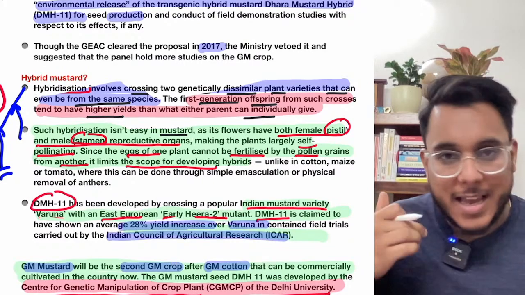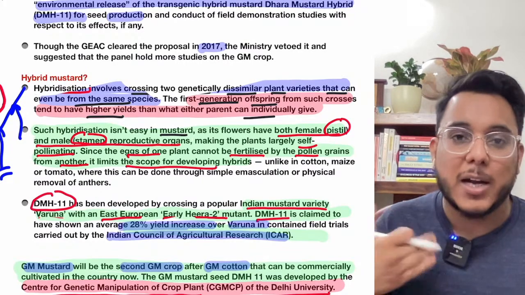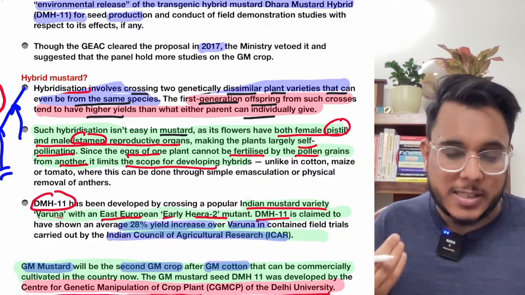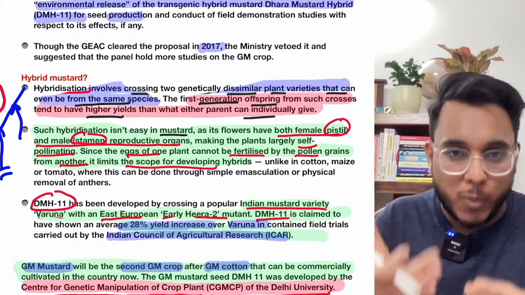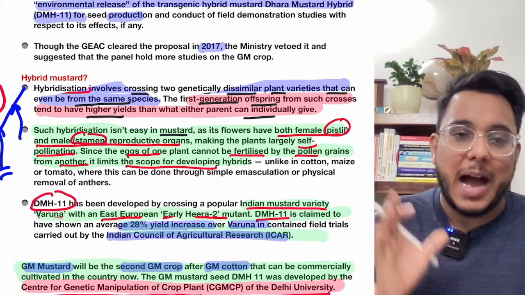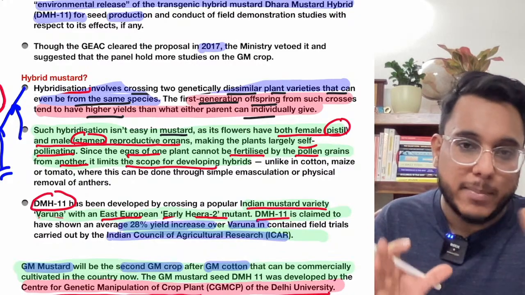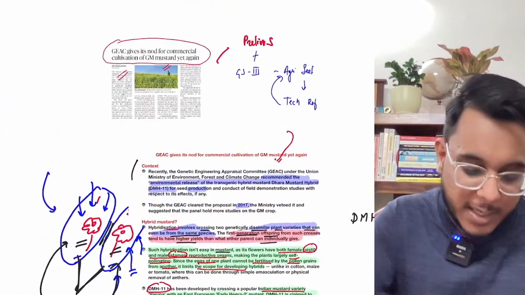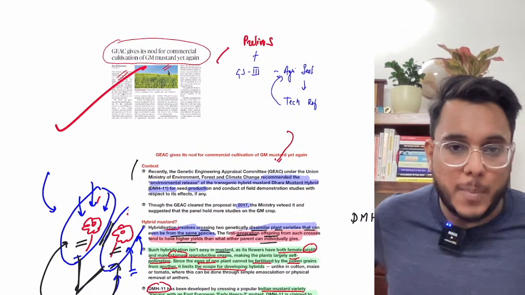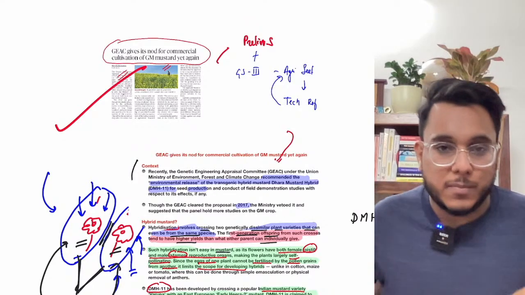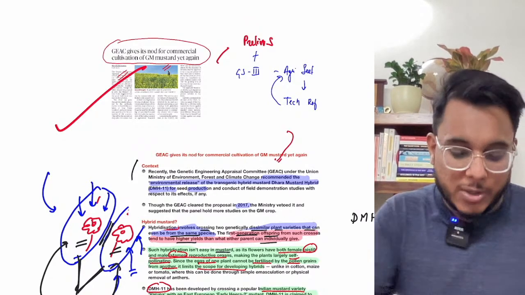They said that we cannot give it approval now because more field studies, more field trials are to be taken up. So since 2017 to 2022, 5 years have passed and multiple field studies have been conducted, and now again the GEAC has given the approval for the DMH11. Okay, so finally it has been given, and now it will become the second GM crop, the genetically modified crop, which will be used on the commercial scale. So that is about it.